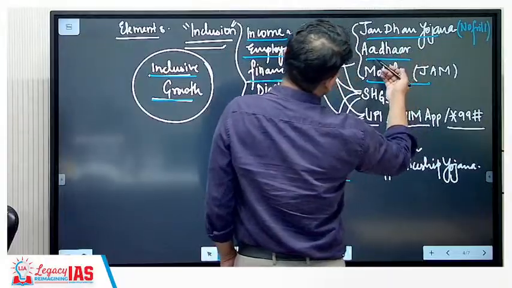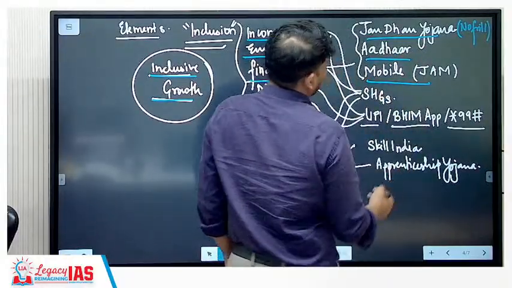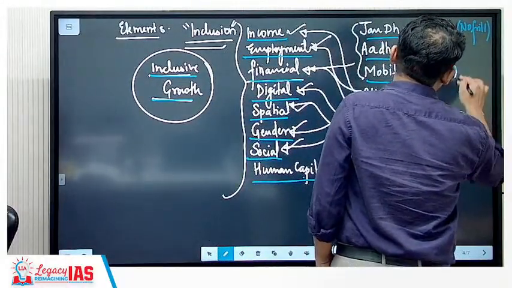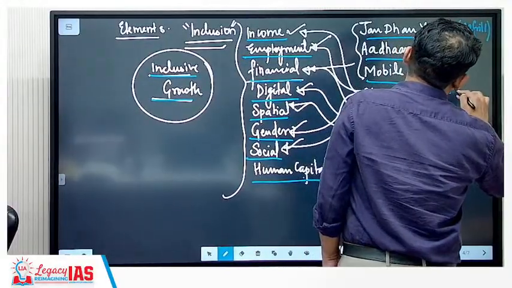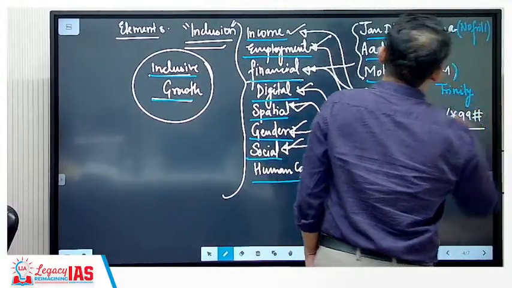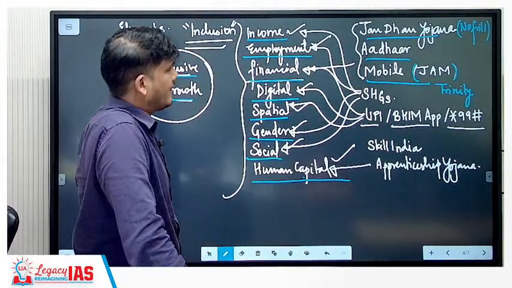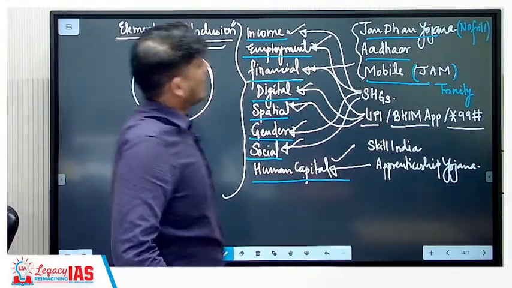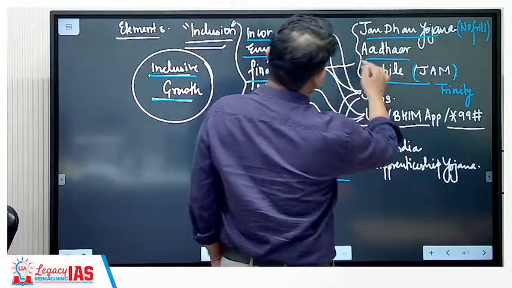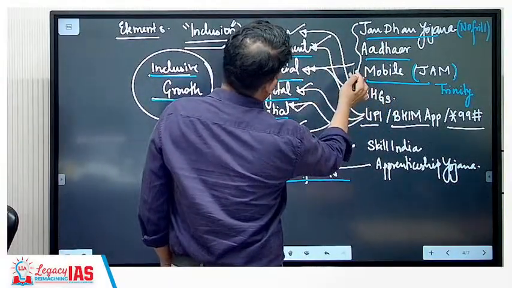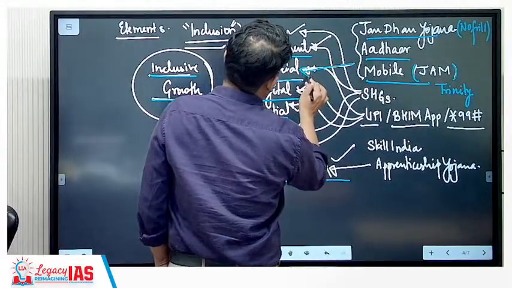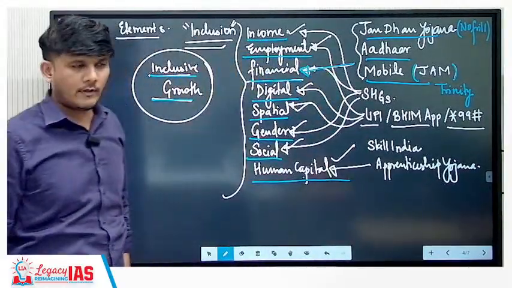Now that is linked to your Aadhaar and your mobile number. This together is known as the JAM Trinity. The JAM Trinity, that is the Jan Dhan, Aadhaar and Mobile Trinity. Now this JAM Trinity, what does it completely take care of? It takes care of your financial inclusion, right?